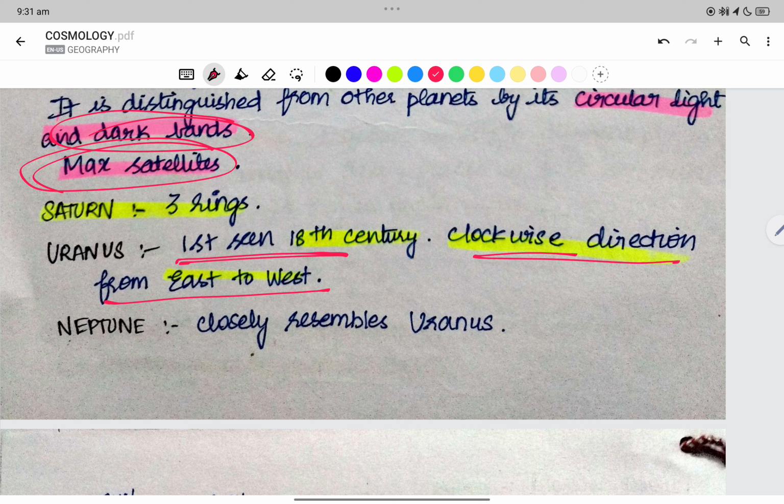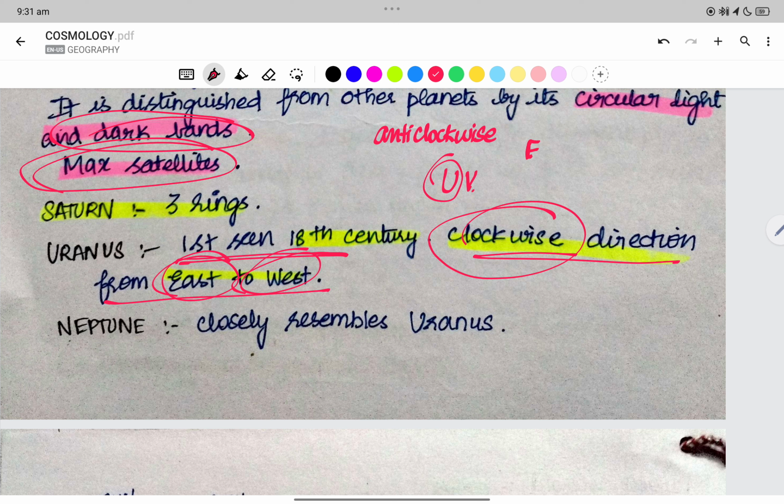Clockwise direction from east to west. The other planets rotate anti-clockwise. So Uranus rotates in the clockwise direction from east to west. Neptune closely resembles Uranus.